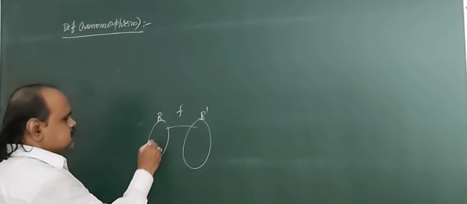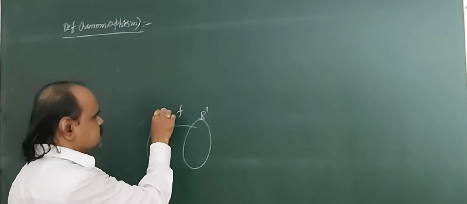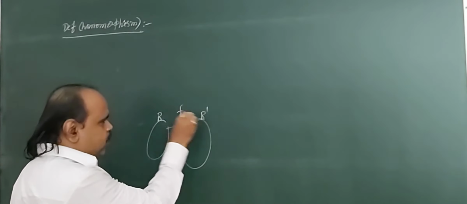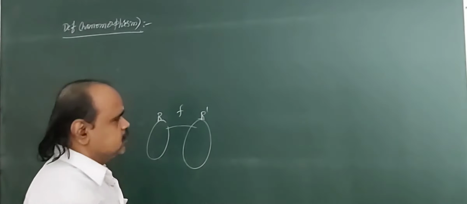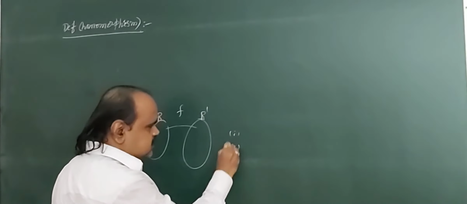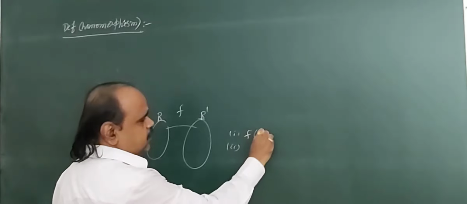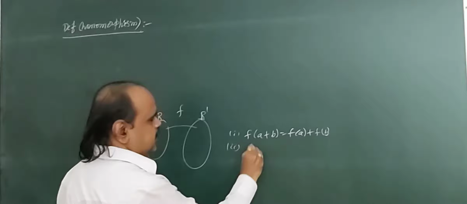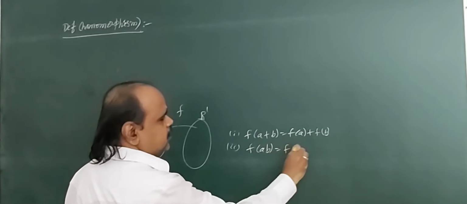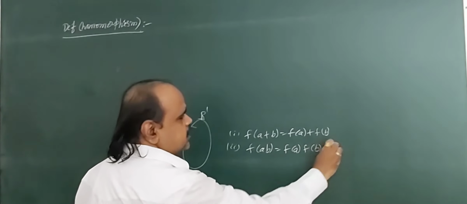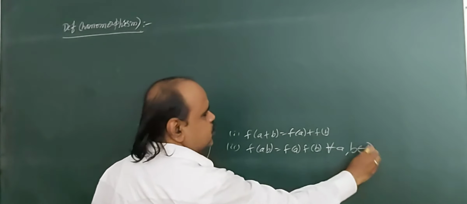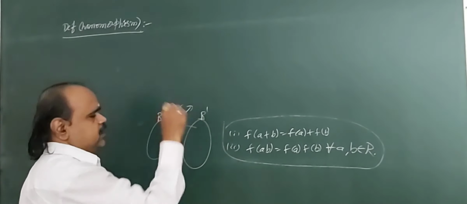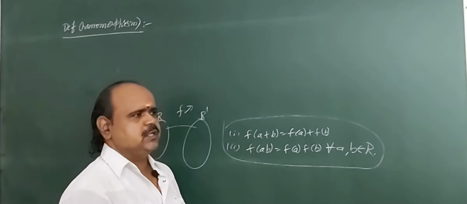So here suppose capital R and R dash are two rings. A mapping small f from R to R dash is called a homomorphism. It must satisfy two conditions. What are they? f of a plus b equals f of a plus f of b, and f of ab equals f of a times f of b, for all a, b belonging to capital R. If these two conditions are satisfied, then we say small f is a homomorphism.